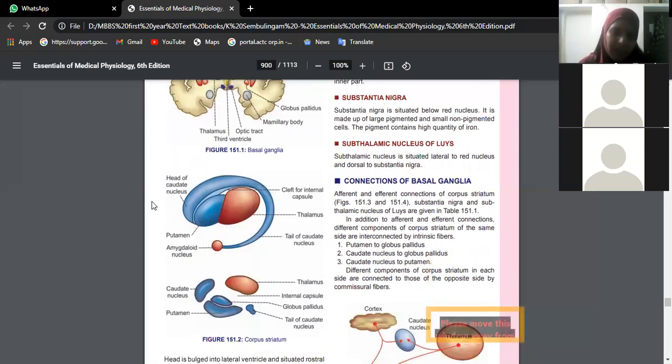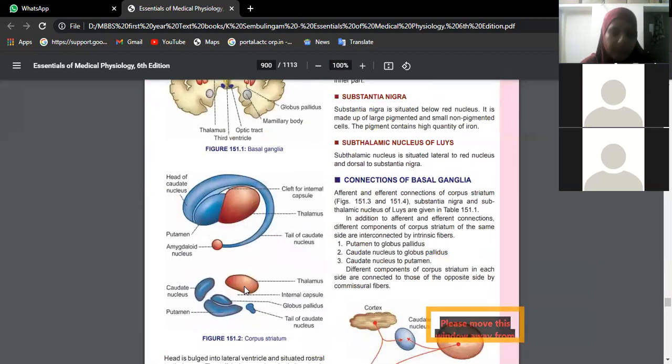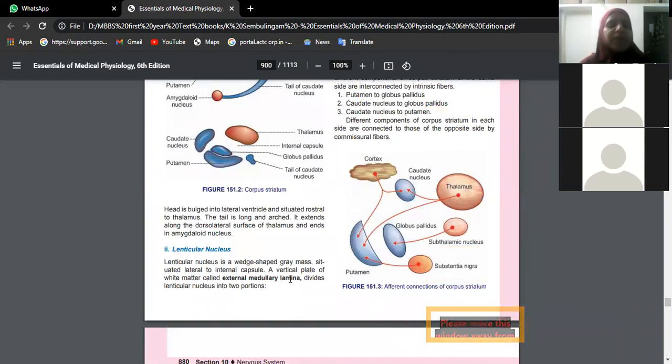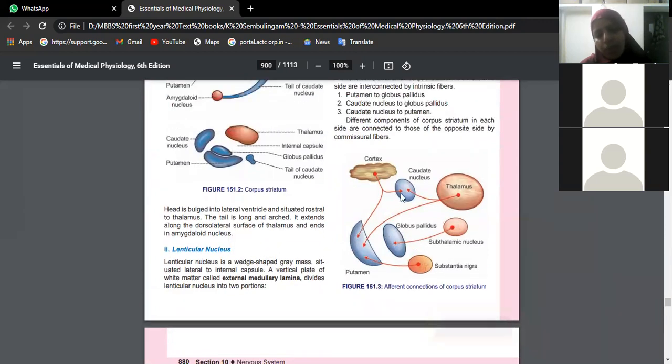Now, once you write the components, you also know, roughly, if you take a cross section of the cerebrum of the brain, the scattered gray matter here and there, blue, red, whatever gray matter you are finding inside the white matter of the cerebrum, is nothing but basal ganglia. Now we should know the afferent and efferent connections. First of all, whatever is shown in blue color, these are the components of basal ganglia. So we have caudate nucleus, globus pallidus, and substantia nigra, isn't it?